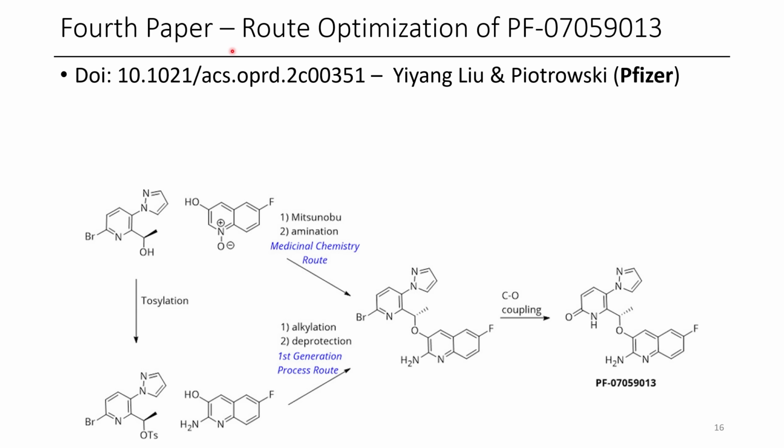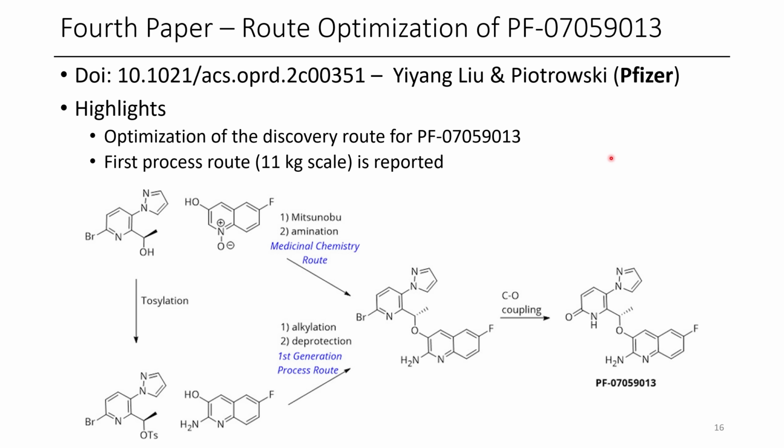The fourth paper for today is the route optimization of a new potential drug candidate from Pfizer. This is in OPRD, and if you haven't read OPRD, these are the people doing real chemistry, developing the reactions that we use for the compounds that matter to people. Some highlights of this paper include the optimization of the discovery route for PF070599013, and the first process route on an 11 kilogram scale of the final API is reported.